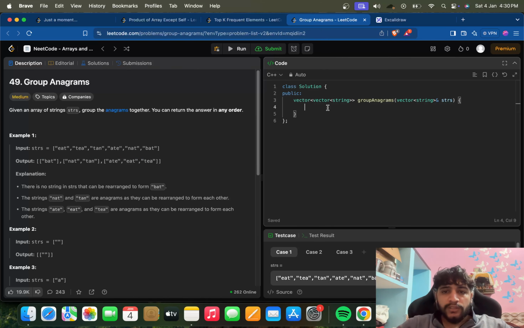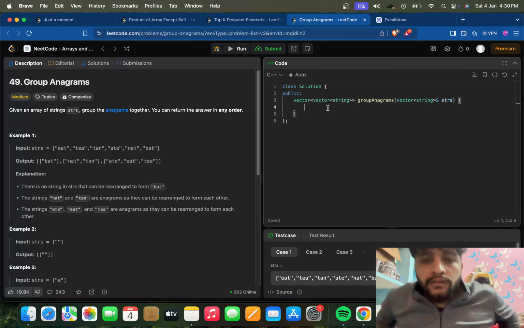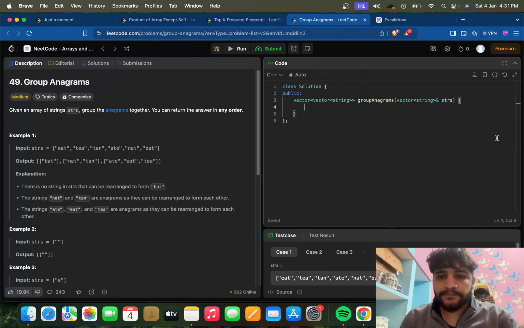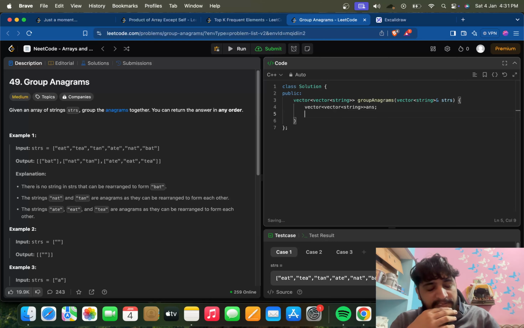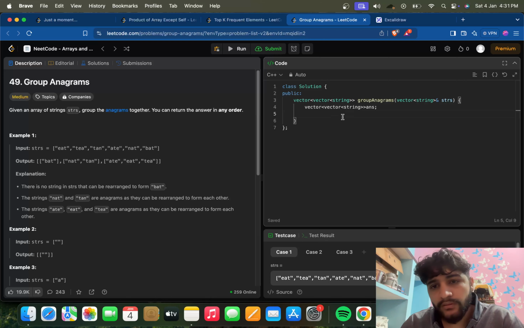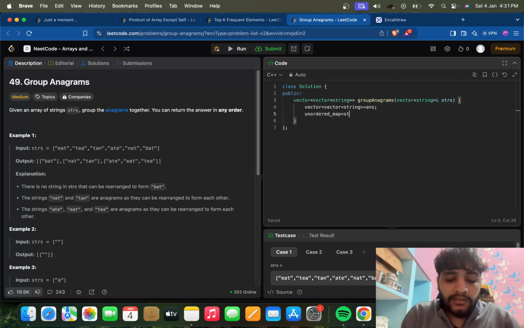So what we can do is, let's start with this. Okay, is this angle okay? Fine. So we can firstly form a vector of strings, let's say answer, and it's an easy question. Basically what we can do is we can take a map. I will explain why we are taking this map.